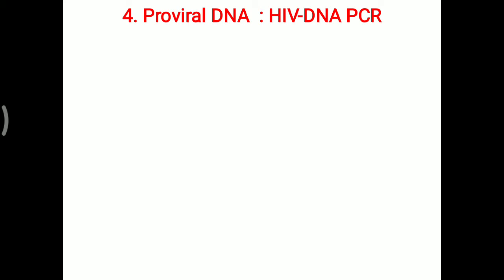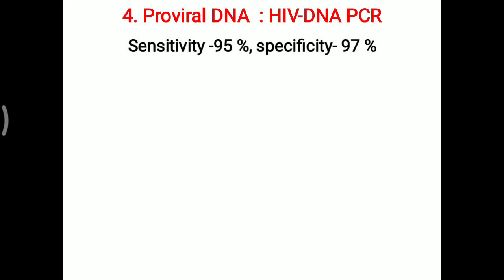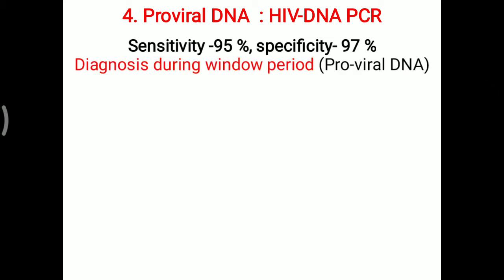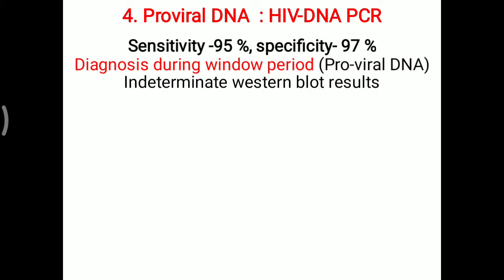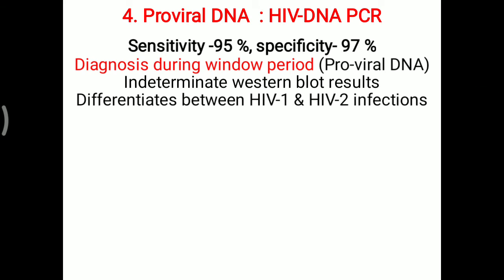So proviral DNA can also be detected with the help of HIV-DNA PCR, that is polymerase chain reaction. In this stage sensitivity is 95% and specificity is 97%. Diagnosis during window period is also possible by detecting proviral DNA. Western blot result is also used to differentiate between HIV-1 and HIV-2 infection by this testing, and another method